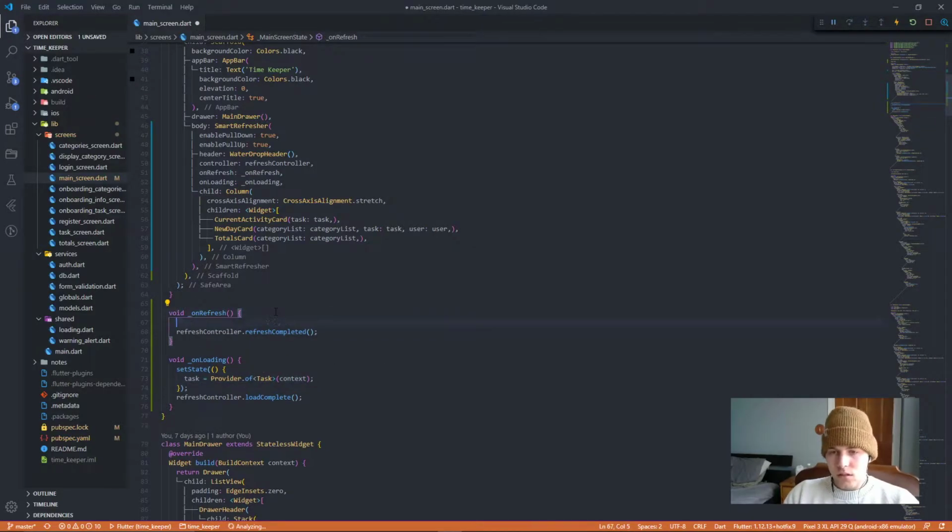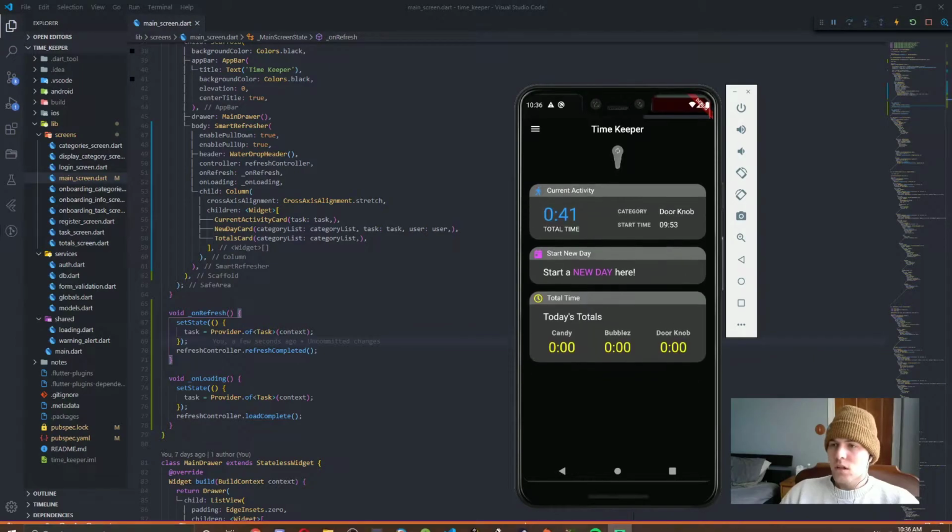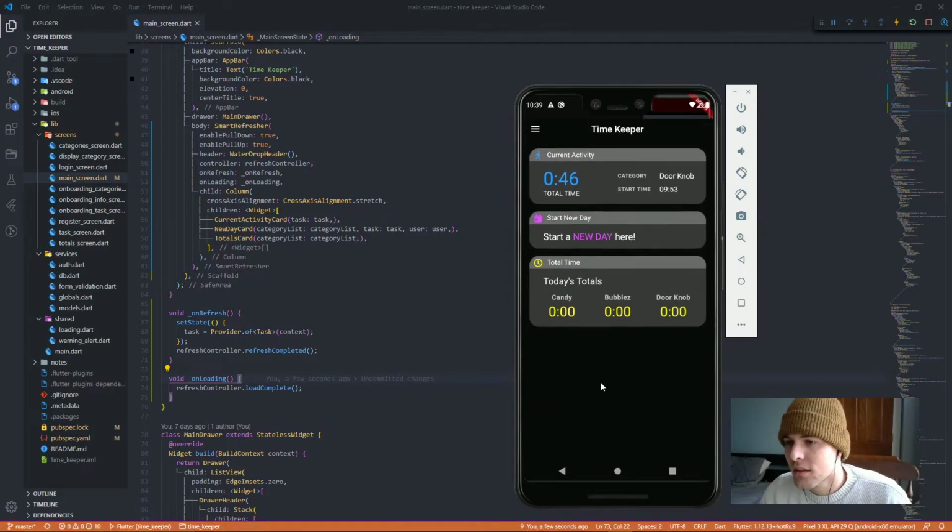But then I had an epiphany. All we're changing is the task information, right? So on refresh, we need to reload the task information. So within the onRefresh function, I set the state to update the task. Come on. Yeah! Ooh, it works, dude! Very nice. And the animation just looks so clean. I'm really proud of this little thing that we just made.